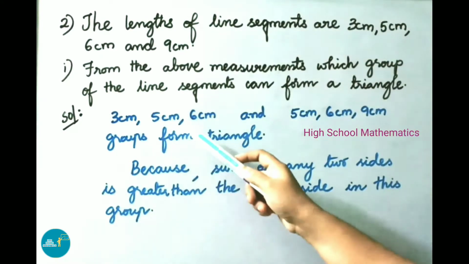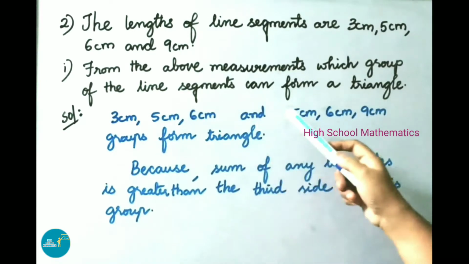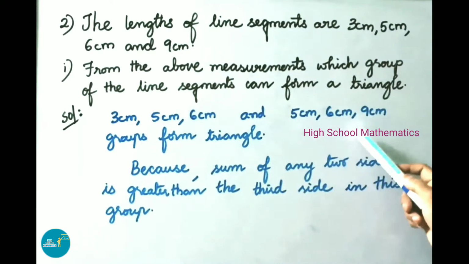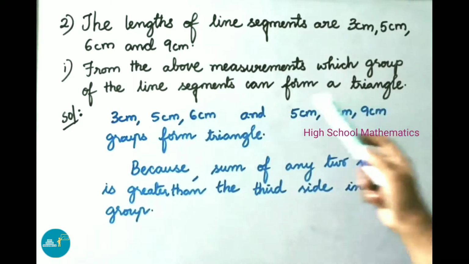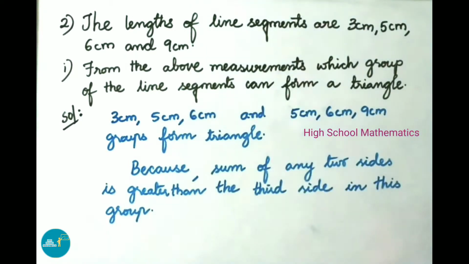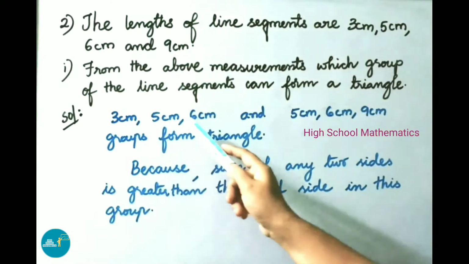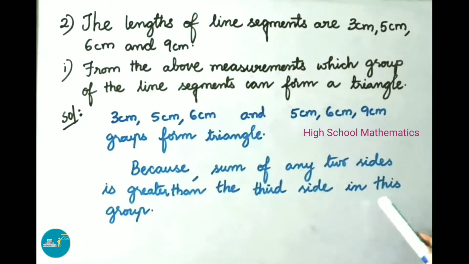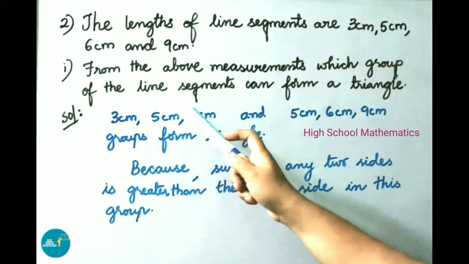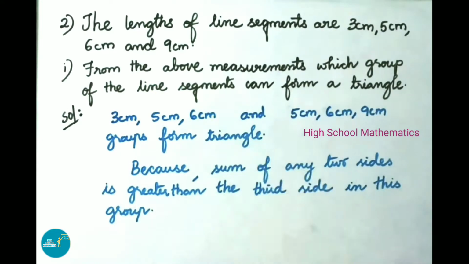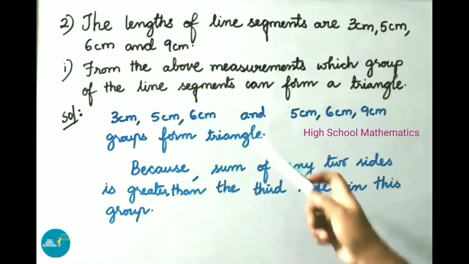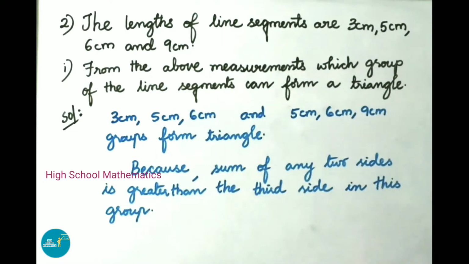The groups 3 centimeter, 5 centimeter, 6 centimeter and 5 centimeter, 6 centimeter, 9 centimeter form triangles because the sum of any two sides is greater than the third side in these groups. See here, 3 plus 5 is 8. 8 centimeters is greater than the third side 6 centimeter. See another group: 5 plus 6, 11 centimeter is greater than the third side 9 centimeter. So these groups only can form triangles.